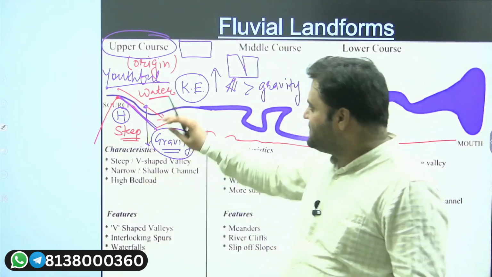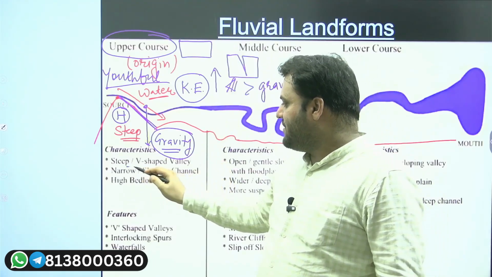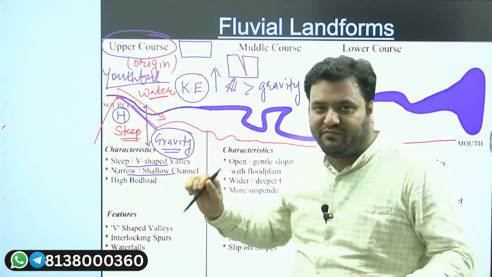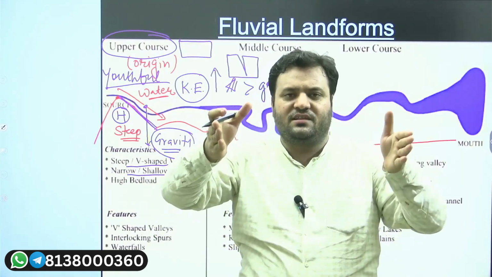So here you will see whenever we have this upper course of river, we have steep V-shaped valleys. Here you will see narrow river channel. The length, or let's say you can say the length of